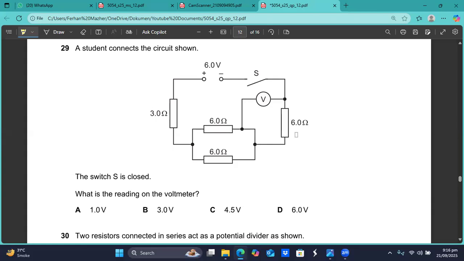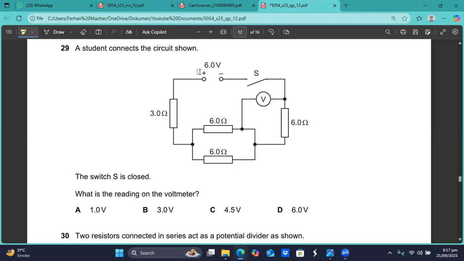Okay, so we have to tell how much is the voltage drop on this 6 ohm resistor. So, we can calculate the total resistance of this circuit. First of all, find the equivalent resistance of these two. Let me call that R5. Then you can add 3, R5 and this 6, and you will have the total resistance of this circuit. Once you know the total resistance, you can calculate the current coming from the battery. This formula is the EMF of the battery divided by the R equivalent, the total resistance of the circuit.